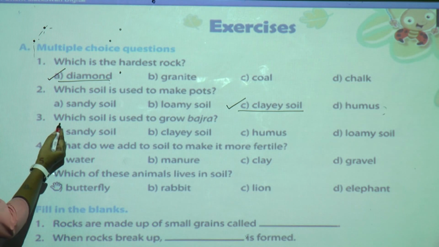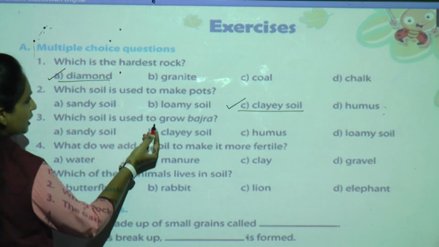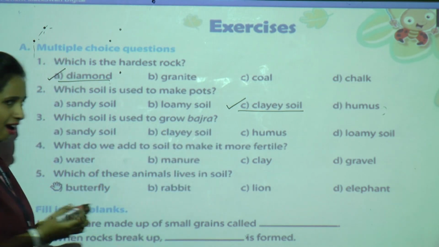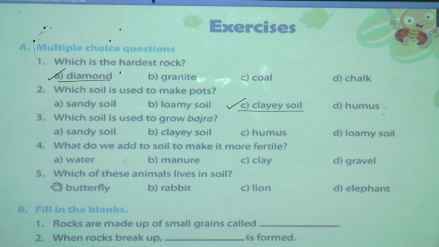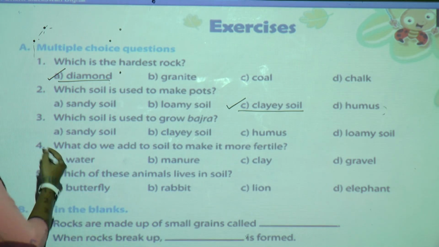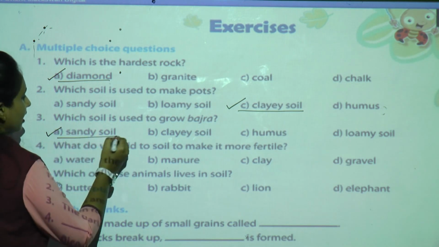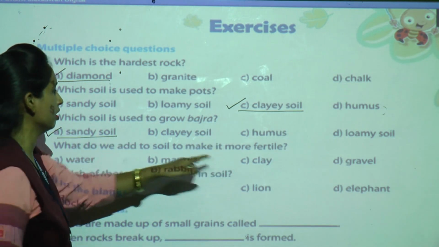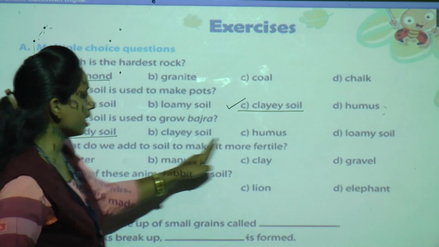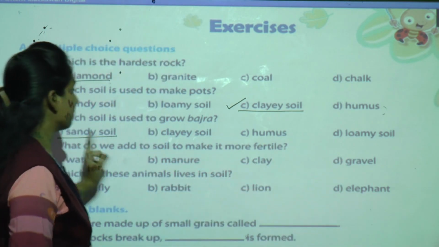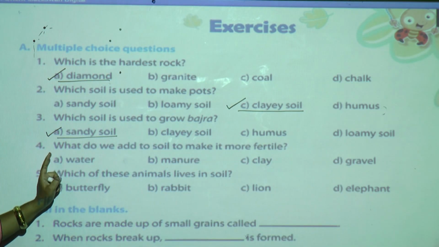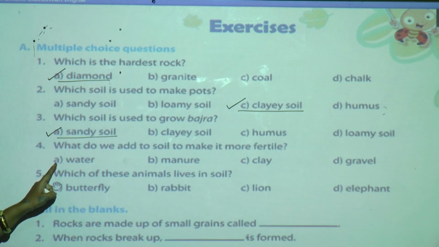What is the third question? Which soil is used to grow bajra? Yes, do you remember, just now we have read in the textbook, bajra grows in sandy soil. Okay? Option A is the correct answer. They are given 4 options: sandy, clay, humus and loamy. But in sandy soil, bajra grows well. Okay. Now we'll move to the fourth question.